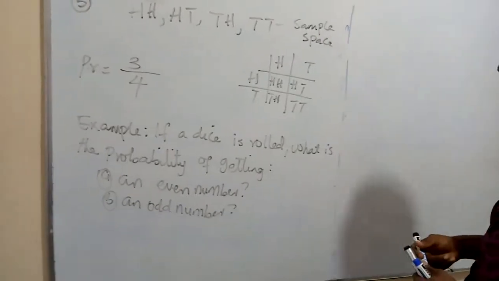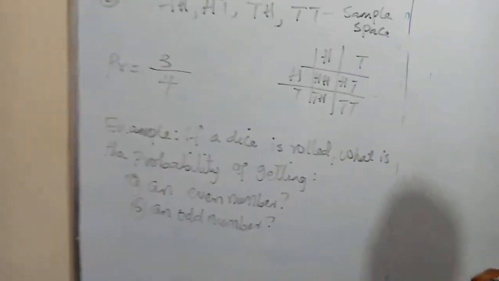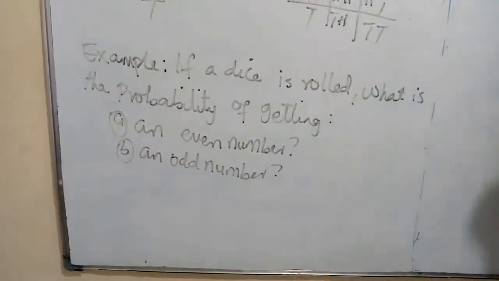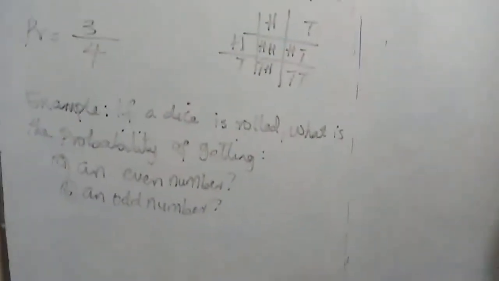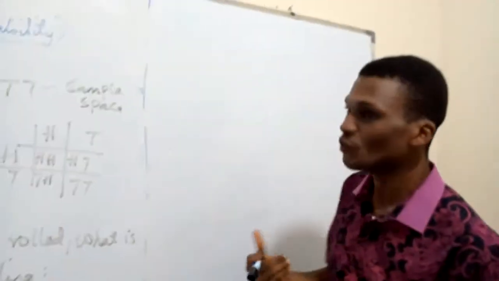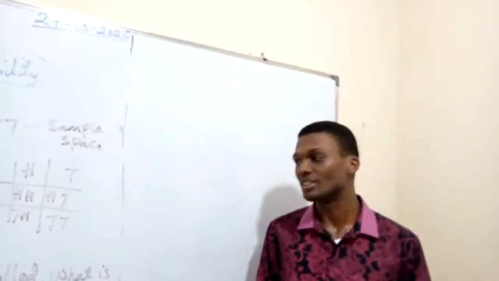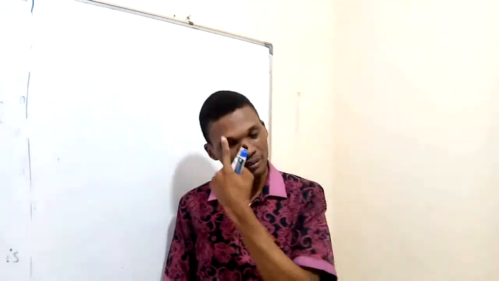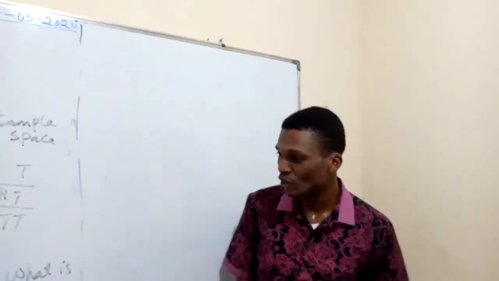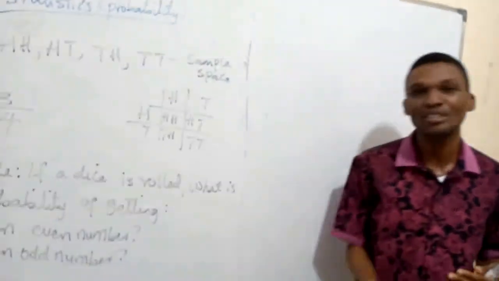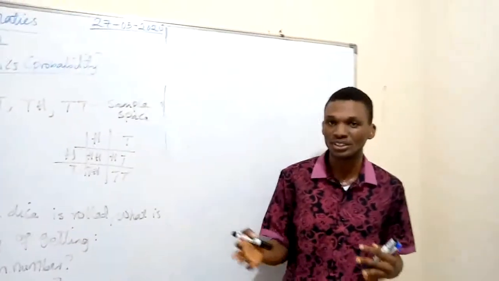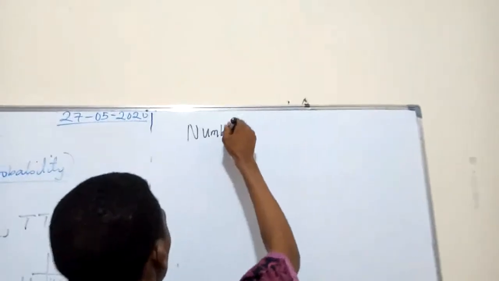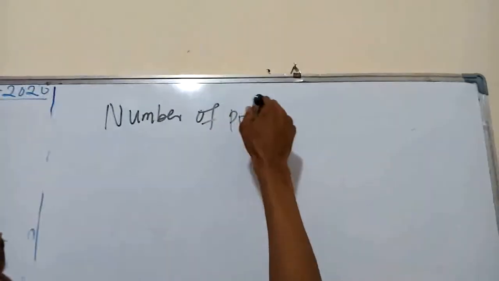Alright, another example on the board. If a dice is rolled, what is the probability of getting A, an even number, B, an odd number? If a dice is rolled once, we know that the dice is 6-faced, ranging from 1 to 6. So the possible outcomes, which is our sample space, are numbered from 1 to 6. Now, our required outcome is the probability of getting an even number. We count the number of even numbers that range from 1 to 6.